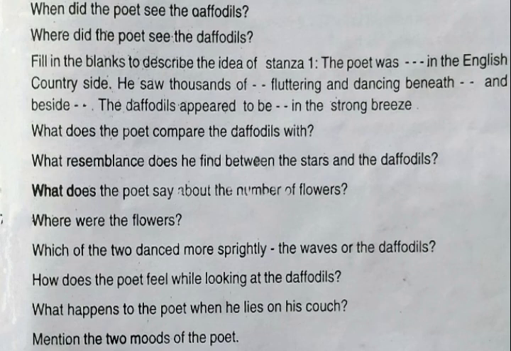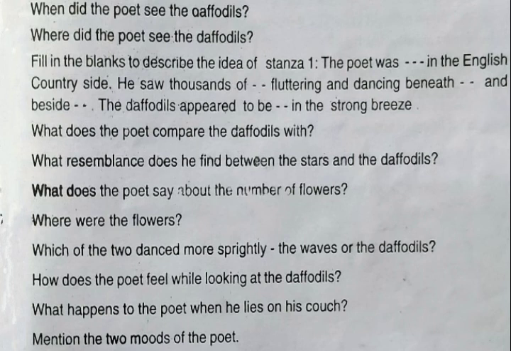What remembrance does he find between the stars and the daffodils? The question is very easy, but may be difficult for someone. The answer will be: the stars are endless and infinite. They shine brightly.